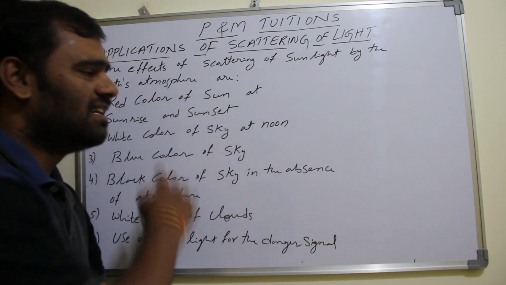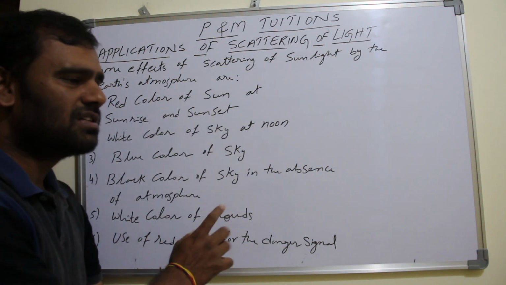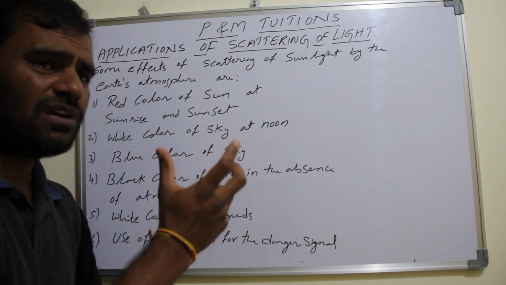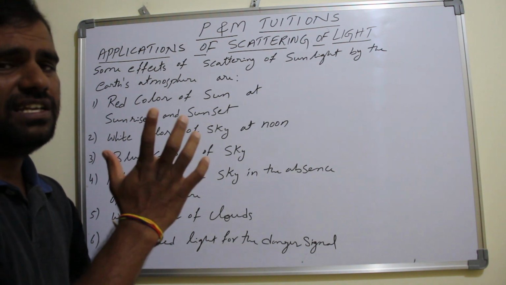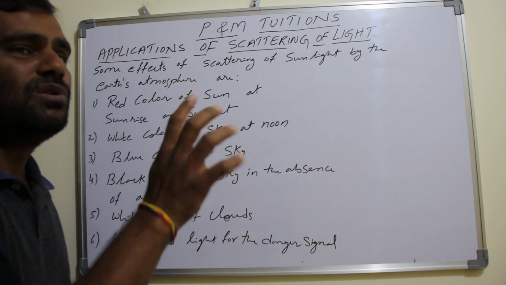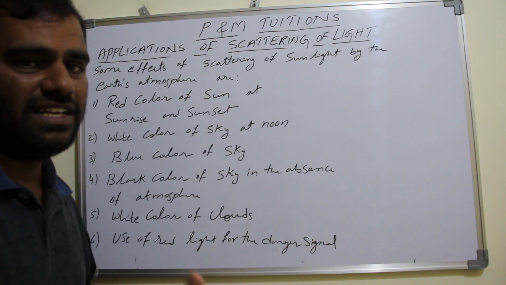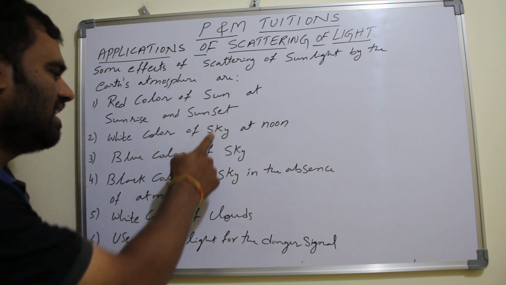Coming to the white color of clouds also, when we are seeing clouds as white, that means no scattering of light. Whenever you see white, no scattering of light. That is the reason they are appearing white in color, sky and clouds.